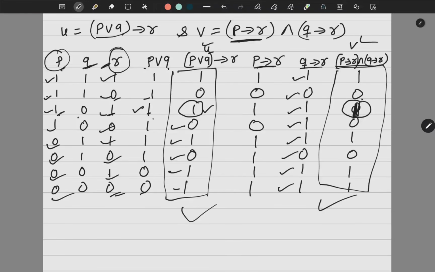So now what you should practice, a lot of propositions you should take, and you should check about the tautology, you should make the truth table. That is the easiest thing to do.